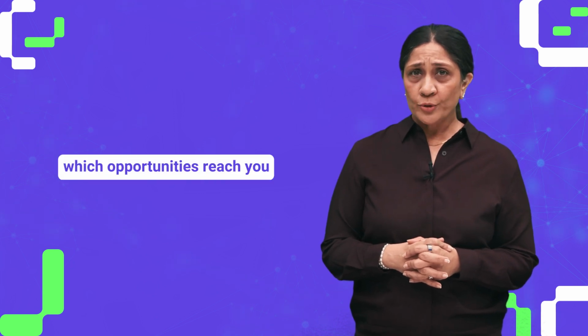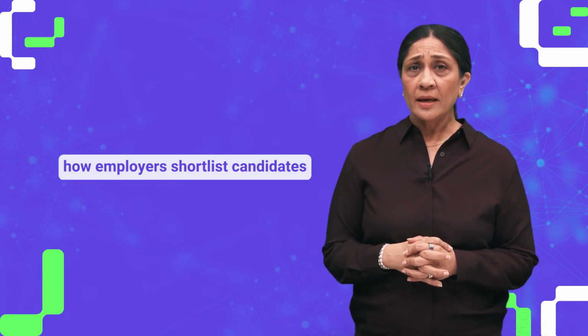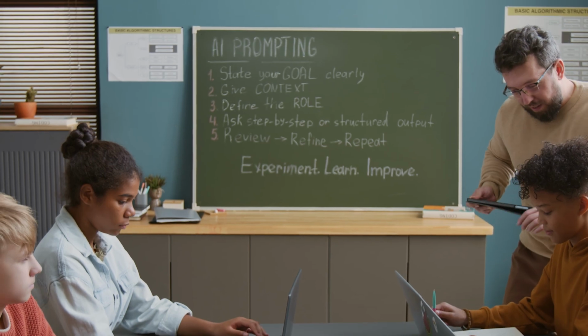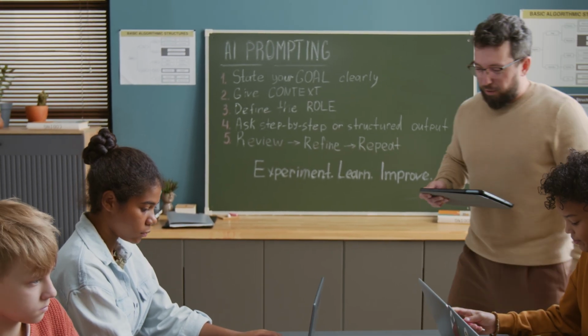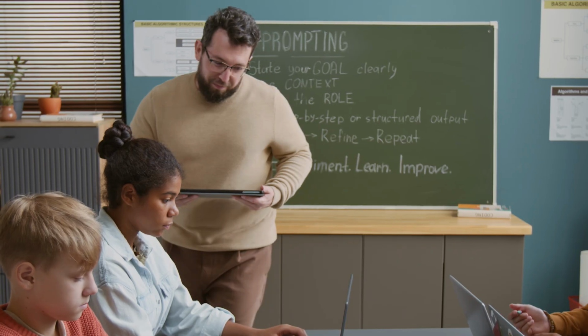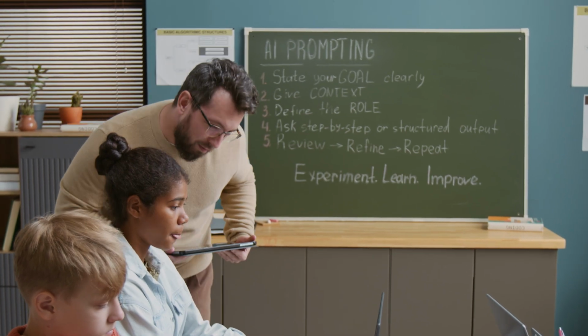Since AI is already influencing how you learn, what you see online, which opportunities reach you, and even how employers shortlist candidates, understanding the factors that influence AI can help you not just use AI, but use it critically and even question AI-based systems and decisions.